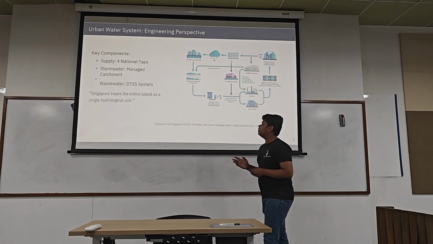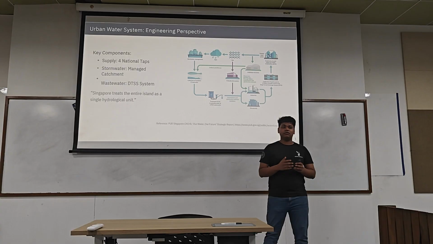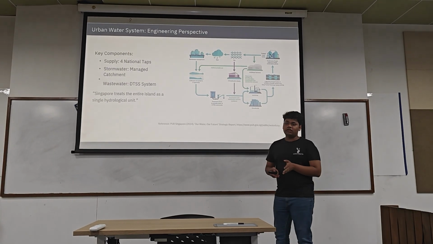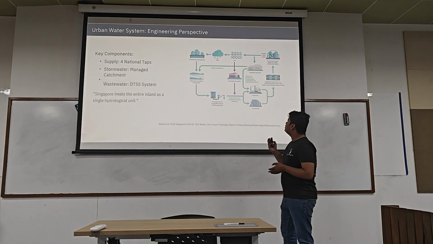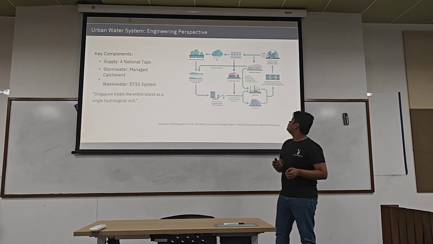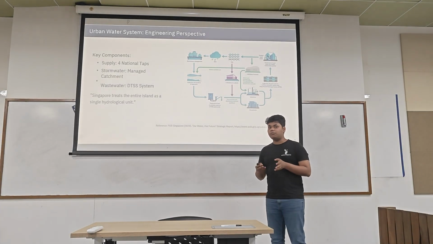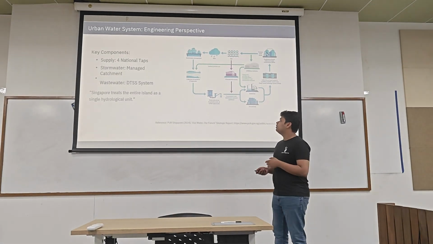There are four national taps in Singapore. The first one is storm water, which is the rainwater. The second one is desalinated water. The third one is recycled water, and the fourth one is to buy water from another country like Malaysia.